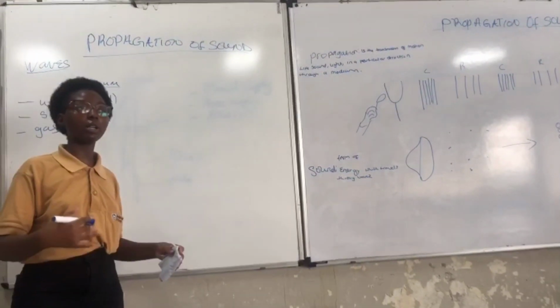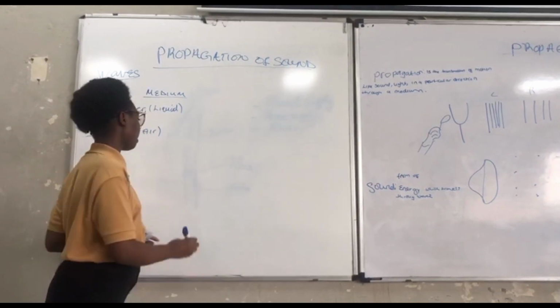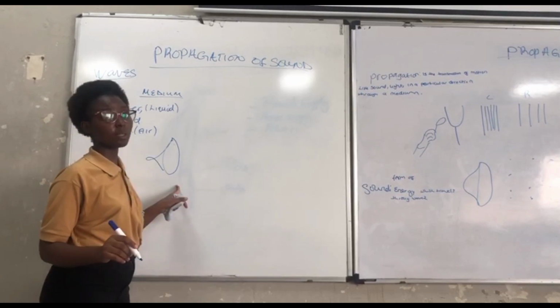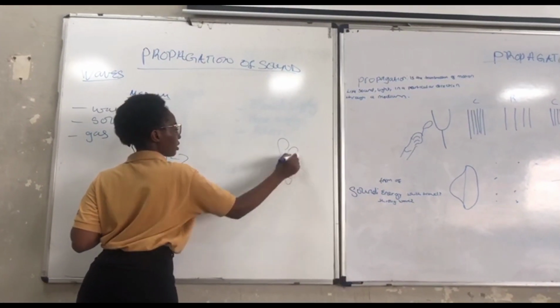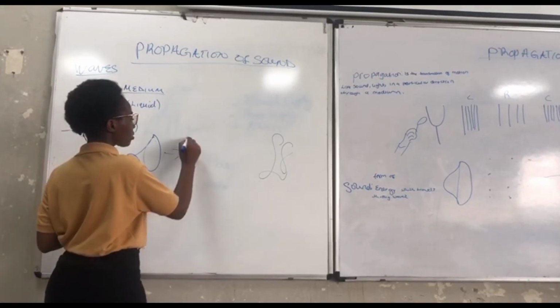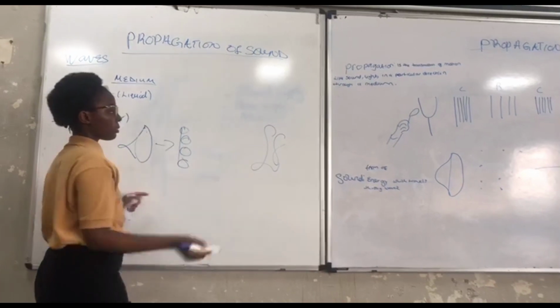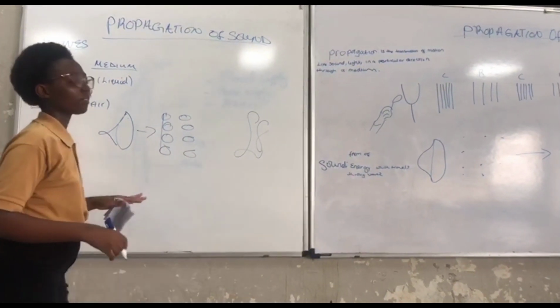So the particles move and sound is produced. When sound is produced, for example from a speaker, for sound to reach your ear, it travels through air. We take air as our medium here. So it travels through air. But how does sound travel to your ear?